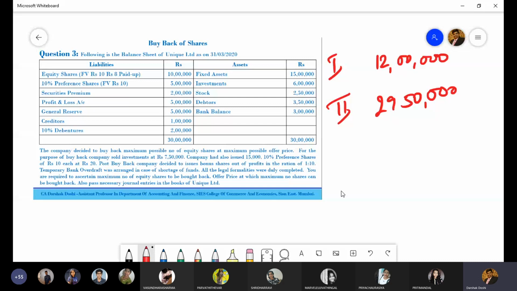Number three, $28,50,000. Did you all get these figures? I hope I'm connected with you all. Not getting any type of responses from you. Yes, sir.